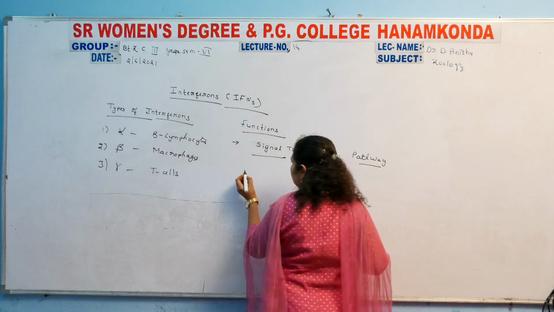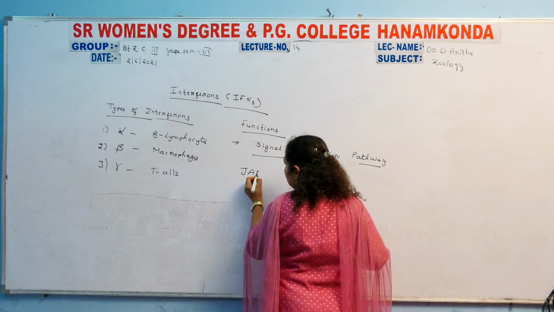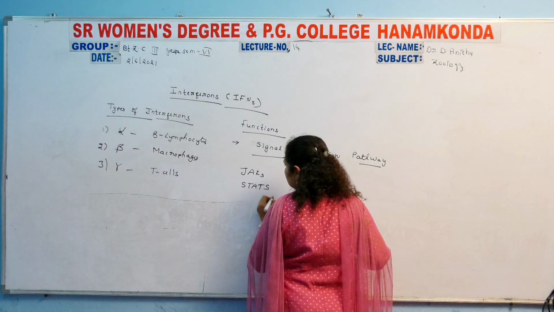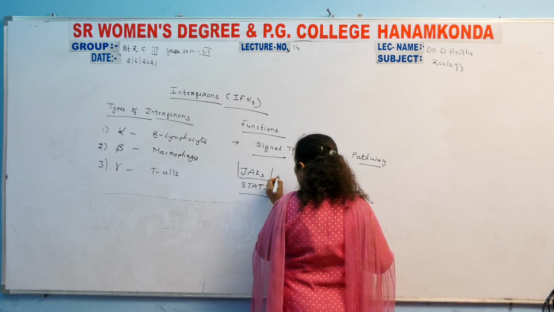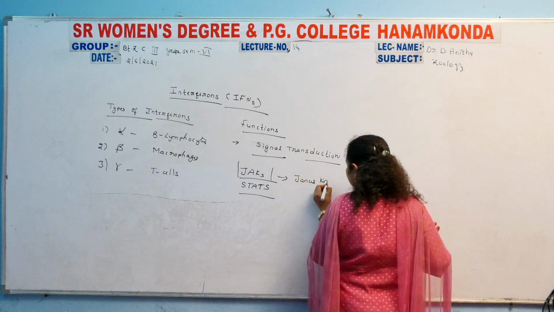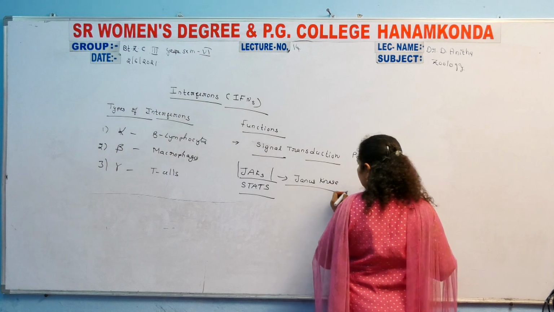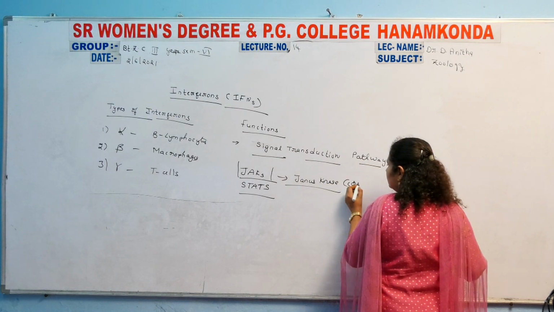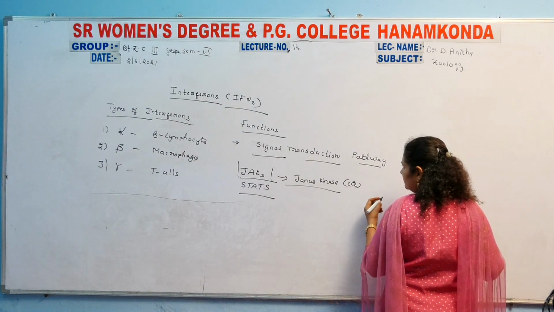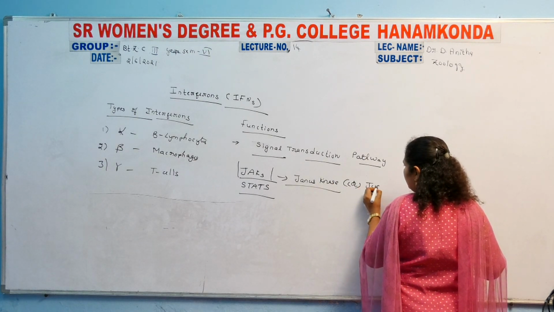It mainly depends upon JAKs and STATs. JAK is Janus kinase, the receptor-associated kinase; another abbreviation, the full form of JAK, is Just Another Kinase.